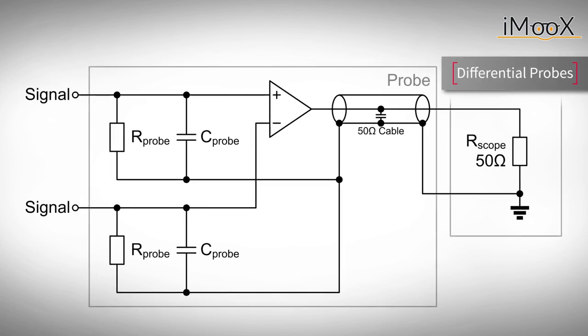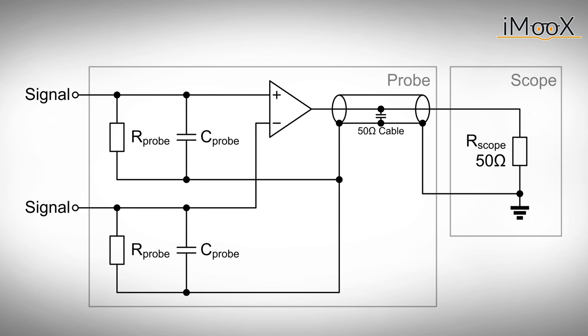A third type of probes are differential probes. Usually, a scope measures a voltage between a node in a circuit and common ground. In contrast to normal probes, differential probes allow to measure voltages between two arbitrary points in a circuit, which has quite some advantages, as we will see shortly.